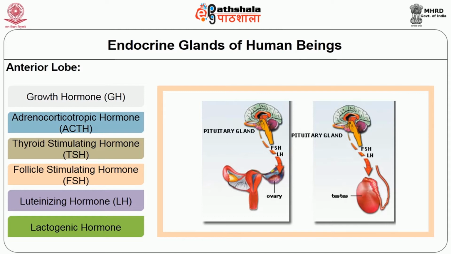In this picture, the pituitary gland gets stimulated and it releases two hormones, follicle stimulating hormone and luteinizing hormone. These two hormones act on the ovary, and in males, similarly, these hormones are released from the pituitary gland. It acts on the testes and thereby it releases the hormone testosterone.